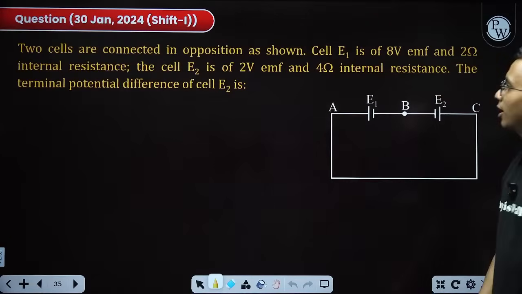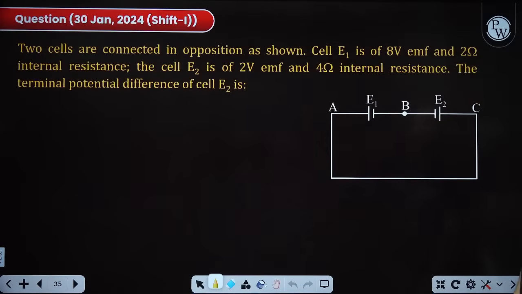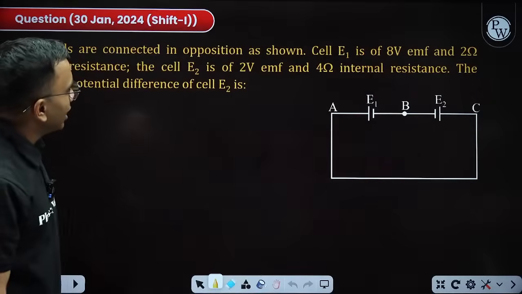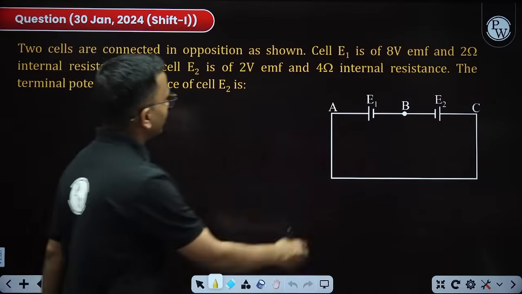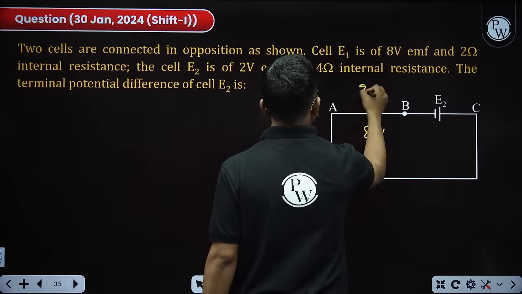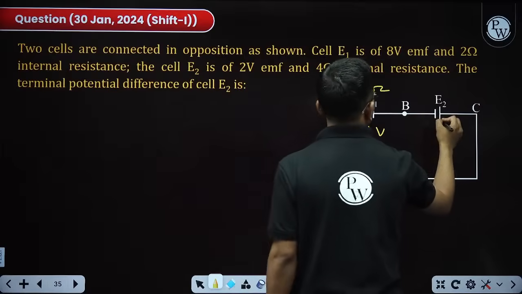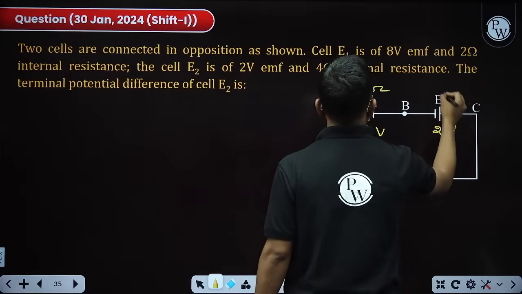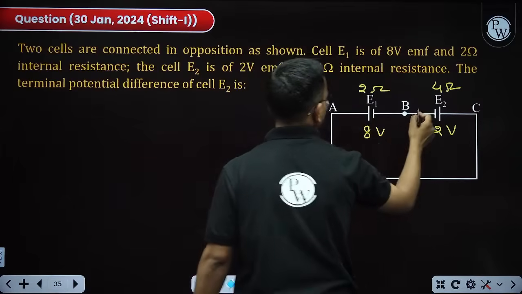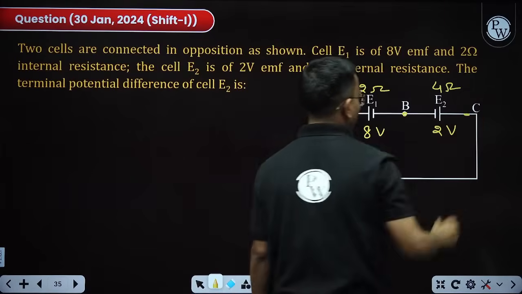Next, another question on cells. Two cells are connected in opposition as shown. E1 is equal to 8 volt and 2 ohm internal resistance. E2 is 2 volt and 4 ohm internal resistance. The terminal potential across E2. Across E2, what is the terminal potential?